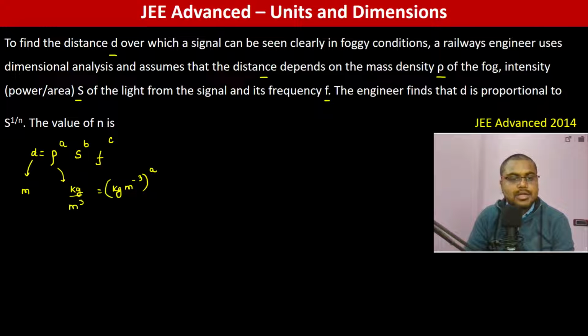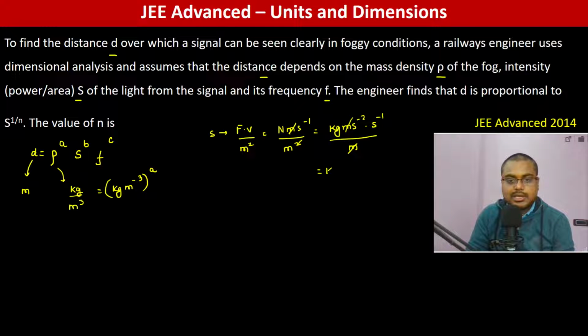S is power by area, so power is F into V, by area meter square. So this is Newton meter per second divided by meter square. This is kg m s minus 2 into s minus 1 divided by m squared, so it's kg per second cube. This is S. And frequency is 1 by time.